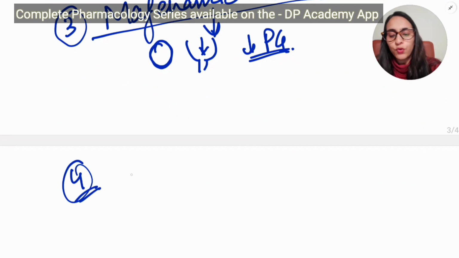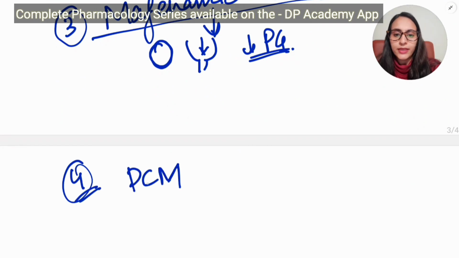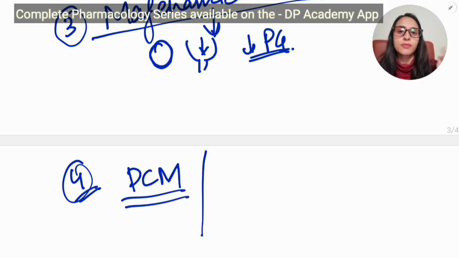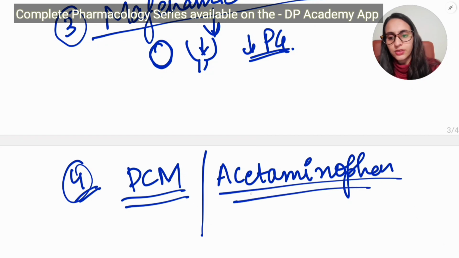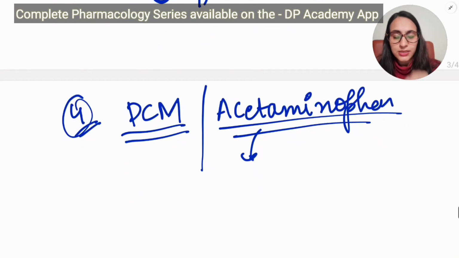Coming to the fourth one, which is paracetamol. Very important drug, guys. All of us must have taken it at least once in a lifetime. Paracetamol, which is also known as acetaminophen, is a good analgesic. Remember this thing.